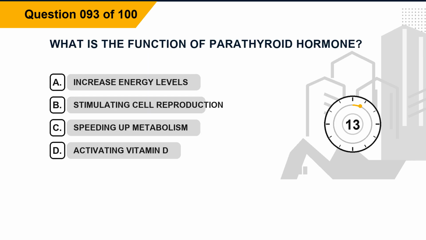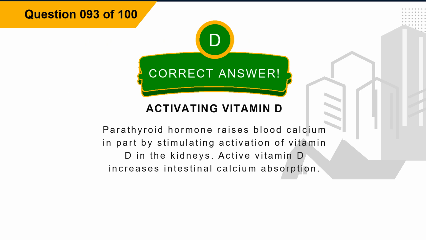Question 93. What is the function of parathyroid hormone? Option A, increase energy levels. Option B, stimulating cell reproduction. Option C, speeding up metabolism. Option D, activating vitamin D. The correct answer is option D, activating vitamin D. Explanation: parathyroid hormone raises blood calcium in part by stimulating activation of vitamin D in the kidneys. Active vitamin D increases intestinal calcium absorption.